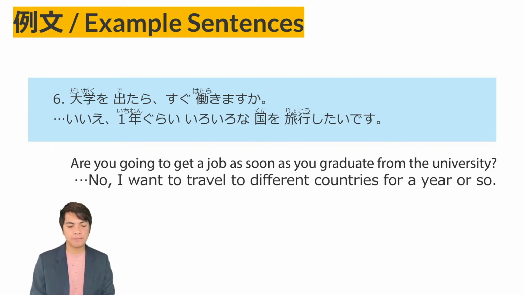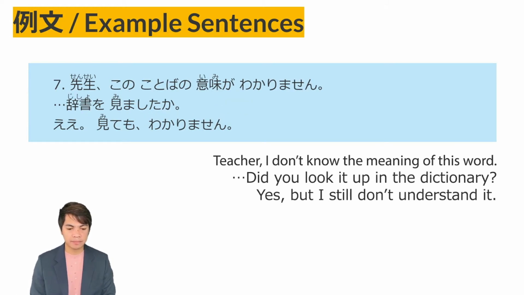Sugu, immediately. He answered, Iie. 1年ぐらい, about a year. Iroiro na kuni, various countries, o ryokou shitai desu. I want to travel. So I want to travel to different countries for about a year. Example sentence number 7. Sensei, kono kotoba no imi ga wakarimasen. Jisho o mimashita ka? Aa. Mite mo wakarimasen. So the first sentence, Sensei, kono kotoba no imi ga wakarimasen.